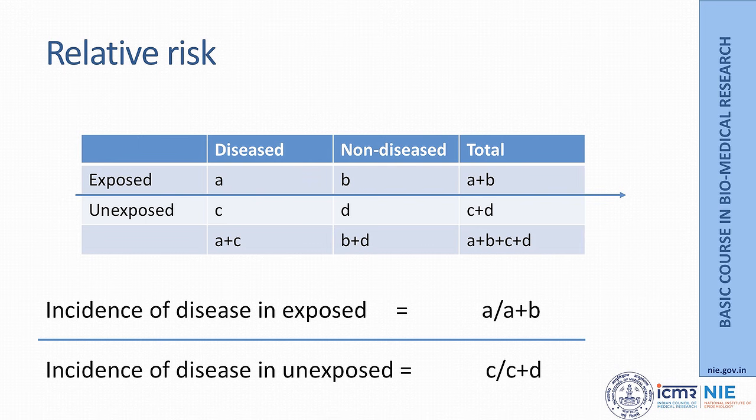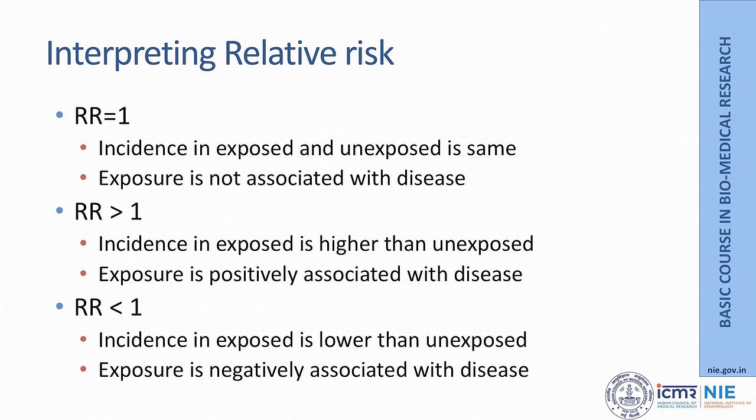So, we can calculate the incidence of disease in the exposed population, which is given by the formula A upon A plus B, and the incidence in the unexposed population would be C upon C plus D. The ratio of these two incidences is the relative risk. How do you interpret this relative risk?